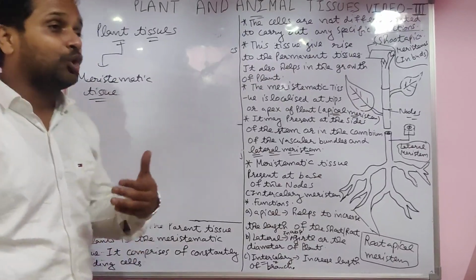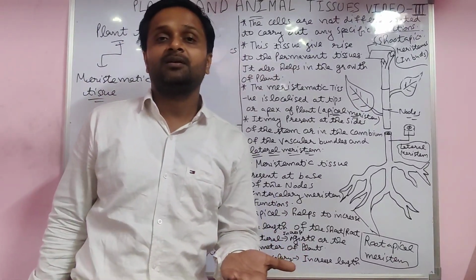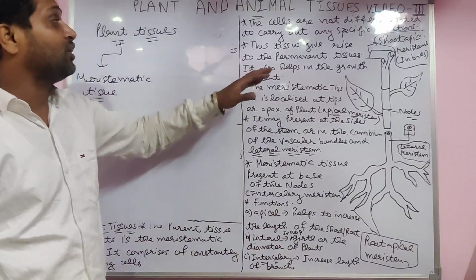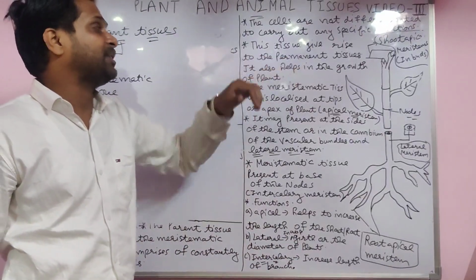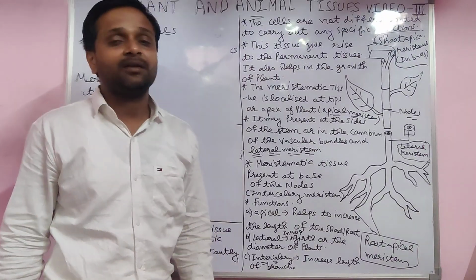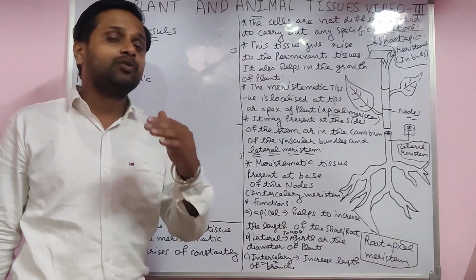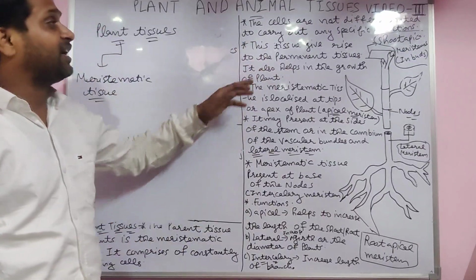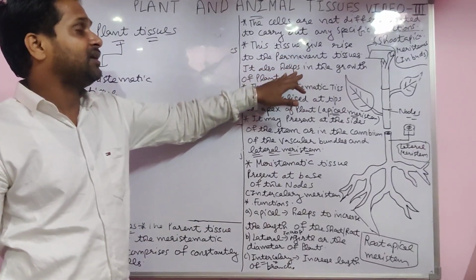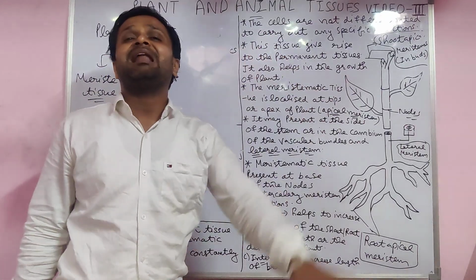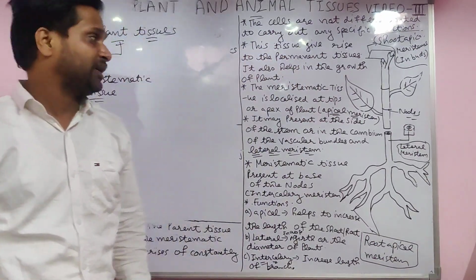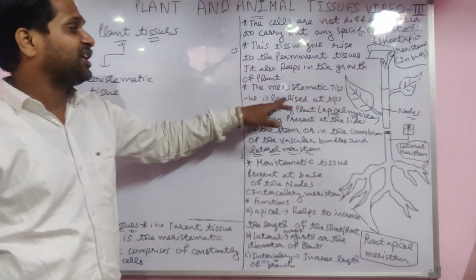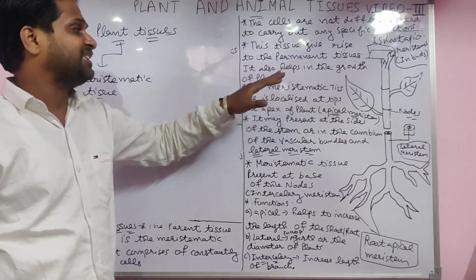But when it grows to become permanent, the tissue gives rise to the permanent tissue. It also helps in the growth of the plant. When the meristematic tissue converts into the permanent tissue, the meristematic tissue helps in the growth of the plant, students. The meristematic tissue is localized at the tip.